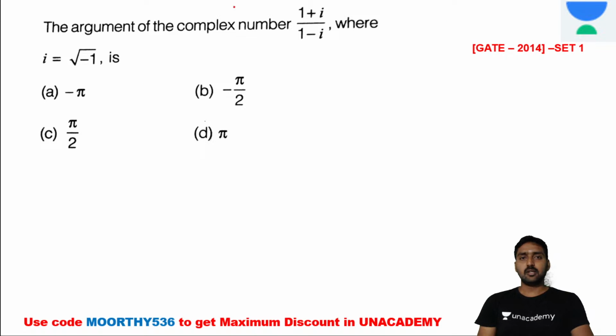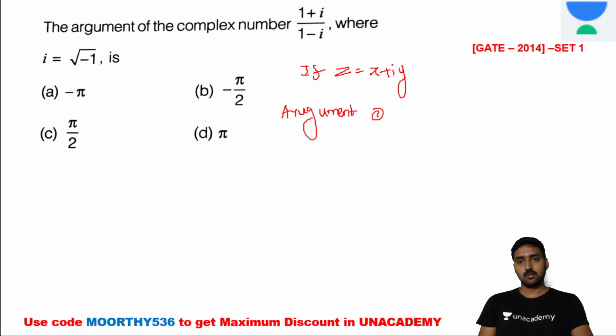Now the argument of the complex number. So what will be the argument of the complex number? First I am writing the formula followed by the solution. If z is equal to x plus iy, the argument theta is equal to tan inverse of y divided by x.